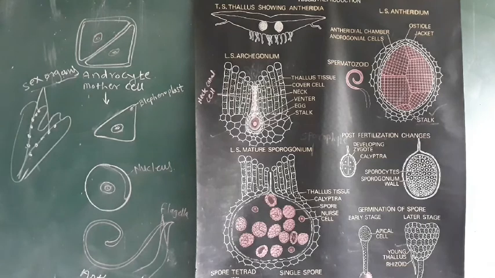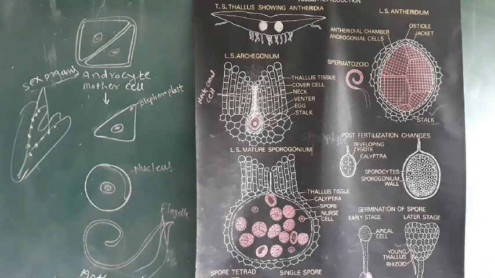Acropetal manner means the younger ones are near the tip and older ones are away from the tip, at the base of the thallus. Such an arrangement of the sex organs is called acropetal succession.